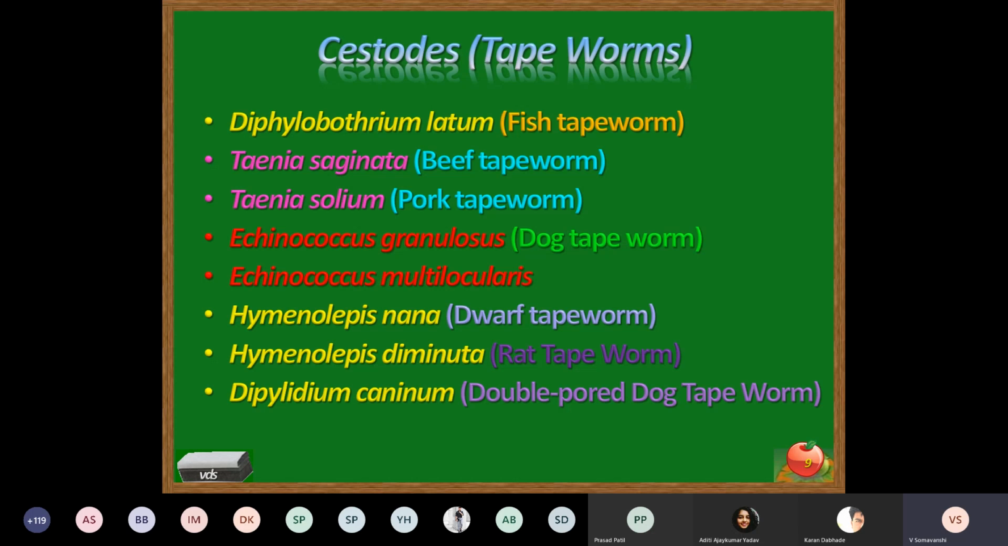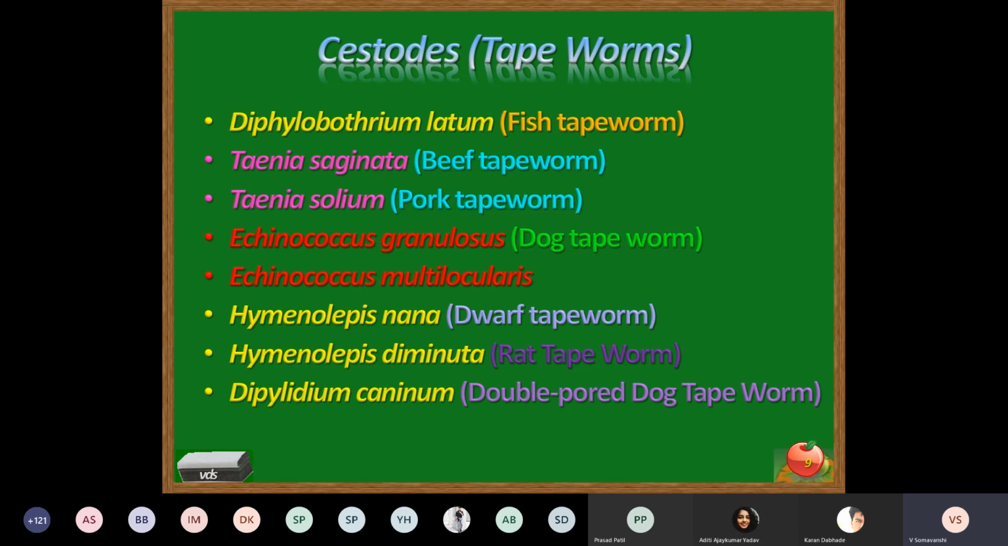It is the fish tapeworm. Taenia saginata, the common name is beef tapeworm. Taenia solium is the pork tapeworm. Echinococcus granulosus is called the dog tapeworm. Echinococcus multilocularis, again a dog tapeworm. Hymenolepis nana is called the dwarf tapeworm. Hymenolepis diminuta is called the rat tapeworm. And Dipylidium caninum is called the double-pored dog tapeworm.